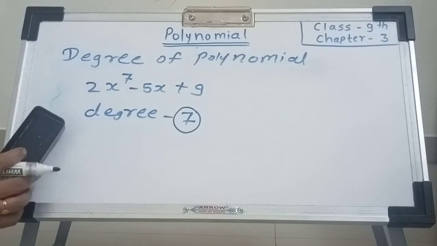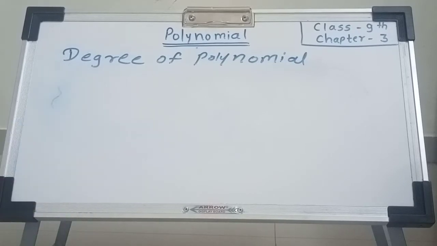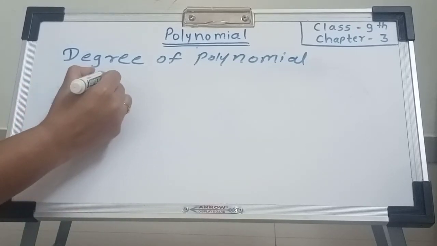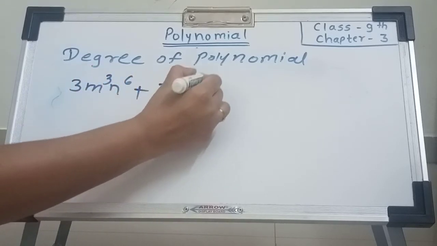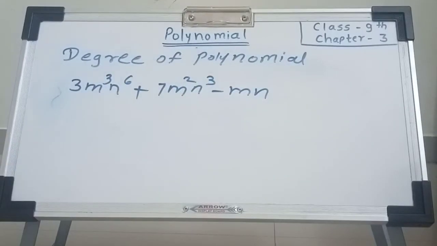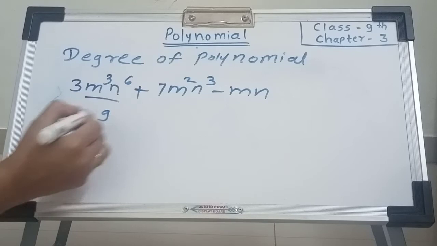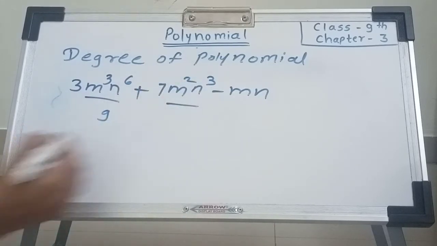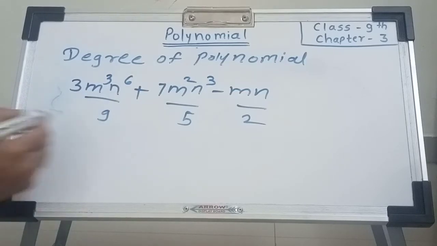Here there is only one variable, x. But sometimes in a polynomial there are two variables. Then how to do it? 3m cube n raised to 6 plus 7m square n cube minus mn. This is a polynomial having two variables, m and n. Now the degree of this term is 3 plus 6, 9. The degree of this term is 2 plus 3, 5. And the degree of this term, m raised to 1, n raised to 1, is 2. So the degrees are 9, 5 and 2. Then our degree is 9.